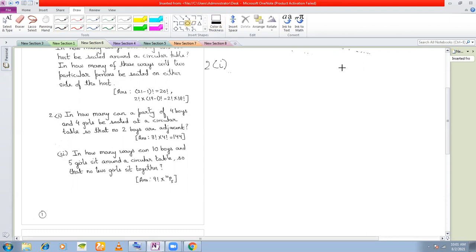Now look at this. Circular table is there. And how many boys and girls? 4 boys, 4 girls. Now so that no 2 boys are adjacent. That means in between 2 boys, there always has to be a girl. So what can we do? What we can do is we can place the girls first, right? Let's place the 4 girls. In how many ways can 4 girls be arranged in a circular manner? How many ways?